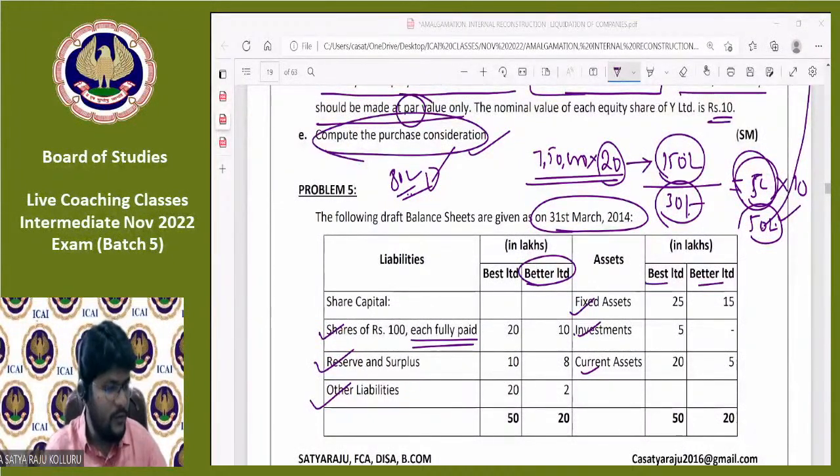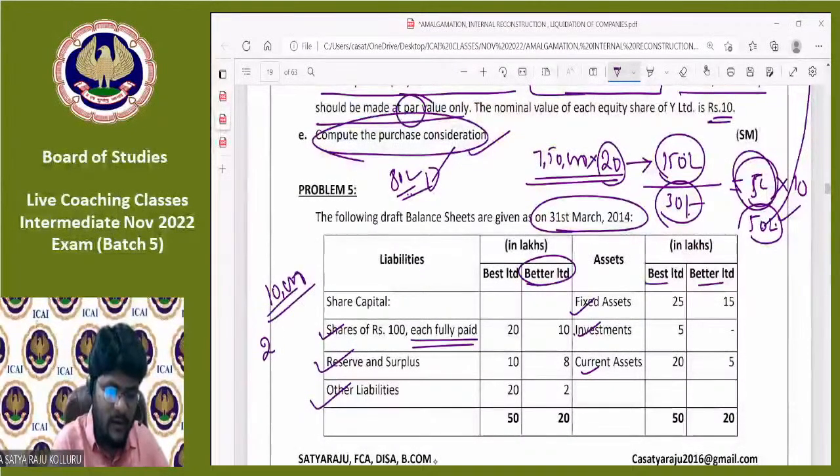10,000 into 100, which is equal to 10 lakhs. Yes. 10,000 equity shares are there. For every 2 shares, 1 bonus share. That means for 10,000 shares, how many bonus shares, guys? 5,000 bonus shares are there.